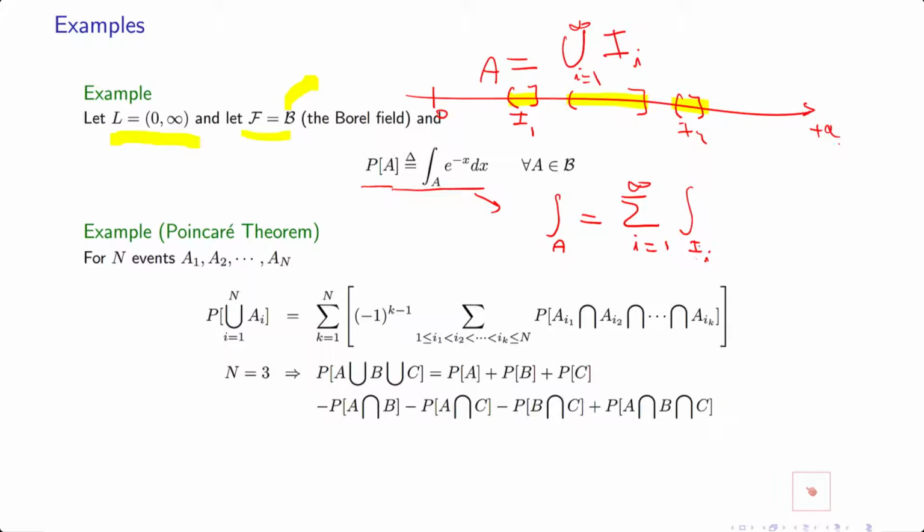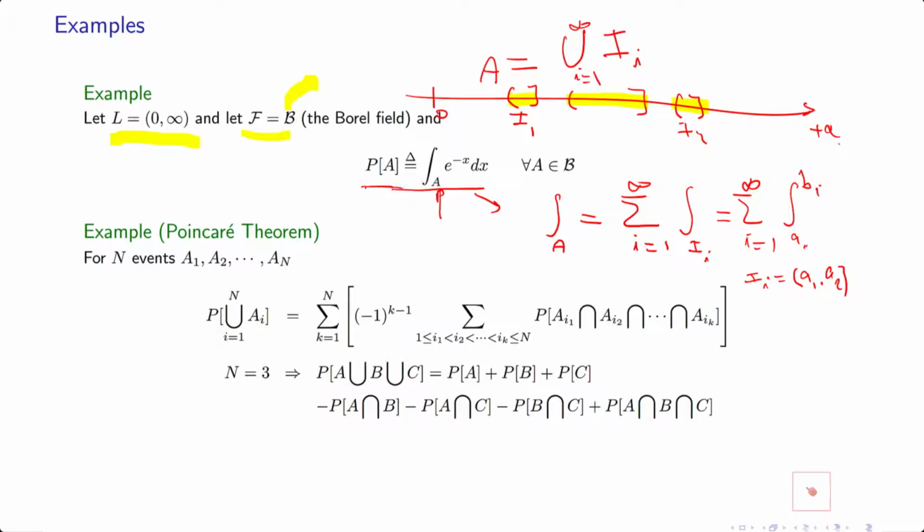And this integral itself means summation i equal 1 to plus infinity, where this interval goes from ai to bi. Because Ii itself is an interval, it's the set of numbers between a_i and b_i. If you apply this integral, the rest is a Riemannian integral, so this is called a Lebesgue integral.